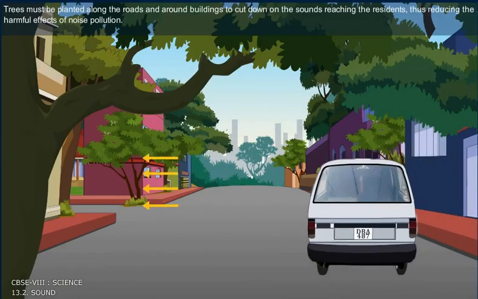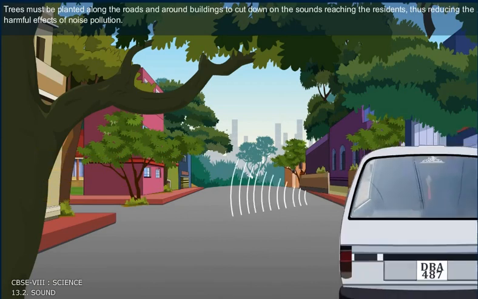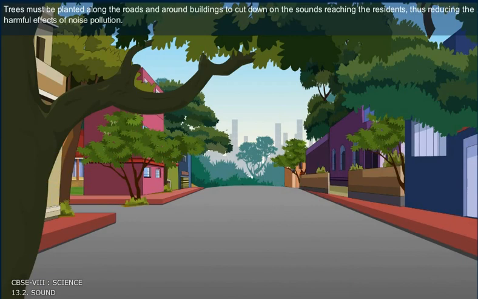Trees must be planted along the roads and around the buildings to cut down the sounds reaching the residents, thus reducing the harmful effects of noise pollution.